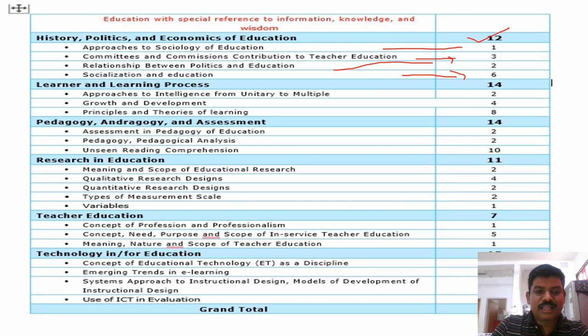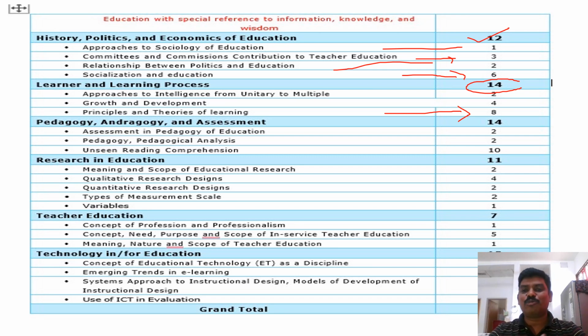And the second one, learner and learning process. Here so far 14 questions from the last 3 previous examinations. Here we can see principles and theories of learning, 8 marks. So principles and theory: what are the theories in psychology? Psychology of learning describes the learner's psychology.